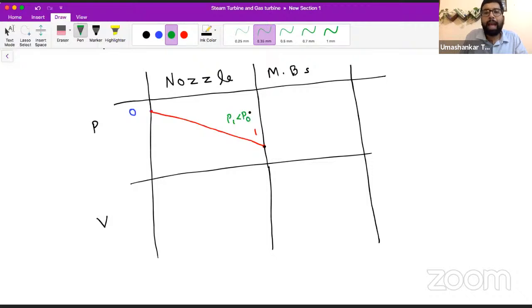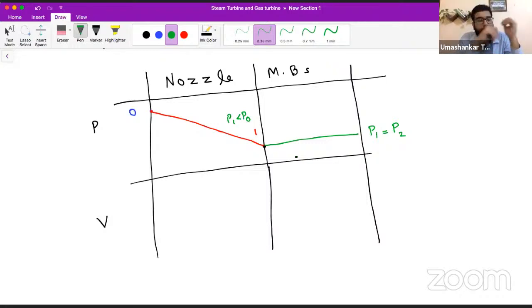Now, what will happen in impulse turbine when this steam goes into the moving blade? The pressure remains constant. So what happens in the impulse turbine? As I said, I'm unfolding it even further. We have seen the steam turbine is a combination of nozzle and moving blade. Now we are seeing what is happening in impulse turbine and what is happening in reaction turbine.